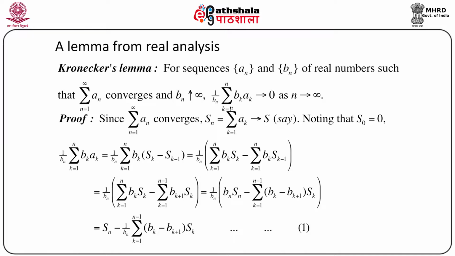That means we consider a sum of products of the numbers from two real number sequences, ak into bk, take the sum k equals 1 to n, and divide this by bn; then this entire quantity will go to 0 as n goes to infinity. One can think of this as a kind of weighted sum, but in the denominator we take just bn.